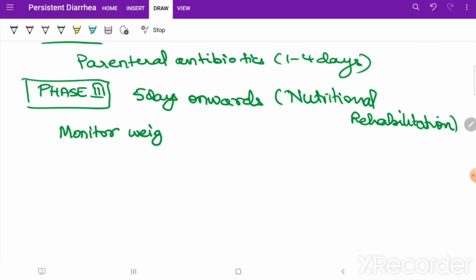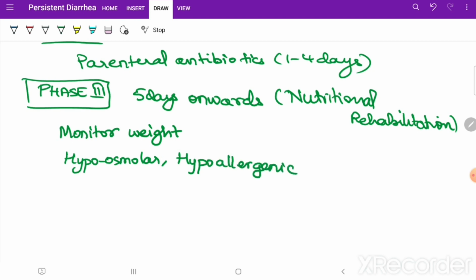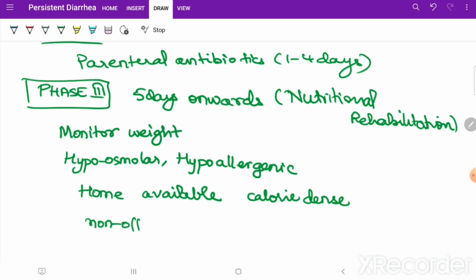You are going to give hypoosmolar, because you don't want diarrhea to happen, hypoallergenic, and home available, because phase 3 is a very long period of management, right? Home available, calorie dense, because weight loss has happened. Non offending to the gut, it should not be offending to the gut, lactose free diet.